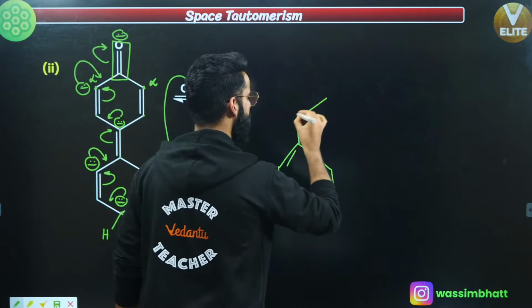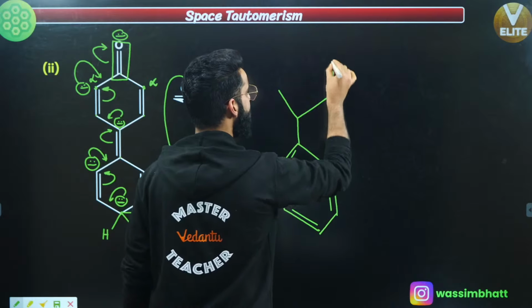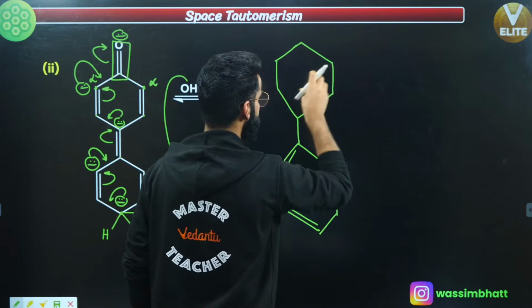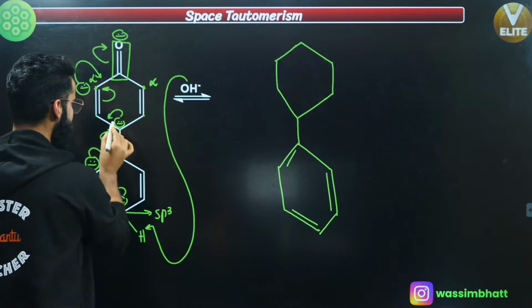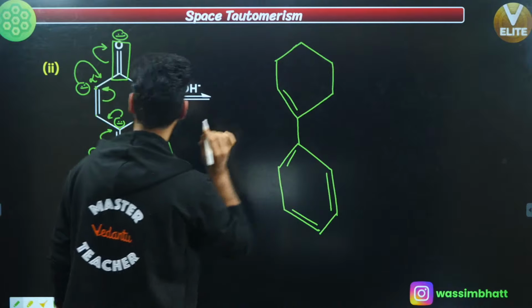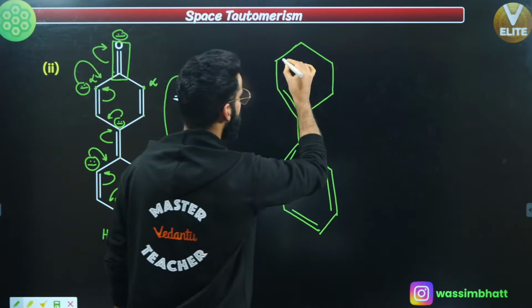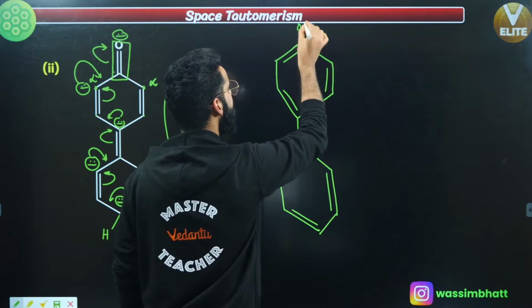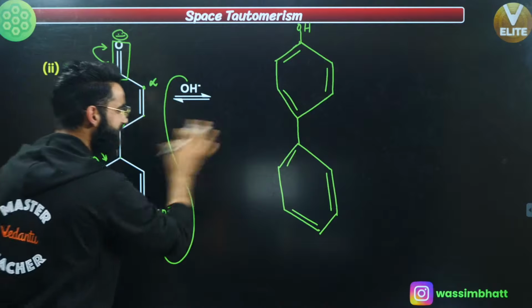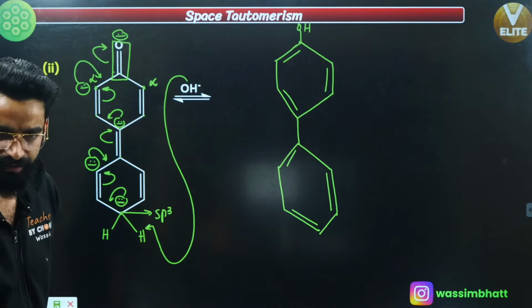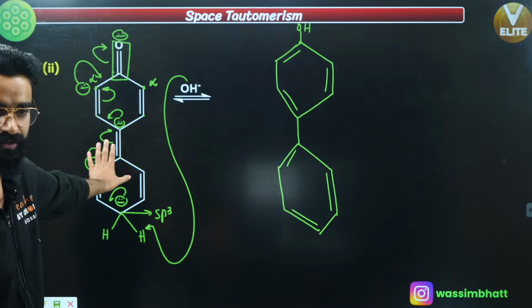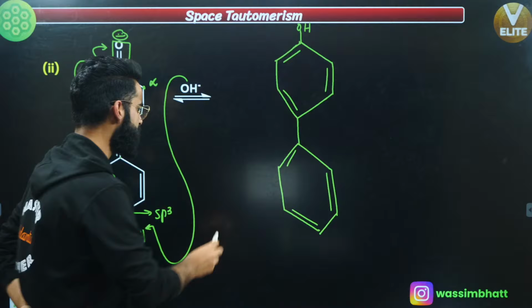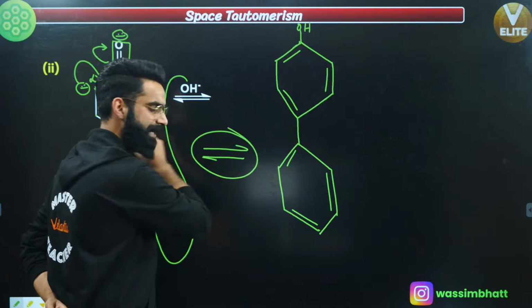Okay, and at the top you have got one more benzene kind of a ring, right? It's going to be like this, right? And on what positions will there be double bonds in this ring? See, double bond will be right here. This is one double bond. Over here it's going to be one more double bond, right? And over here already there was one double bond, and it's going to be single bond OH. Okay, so these two are basically the tautomers of each other, right? One was your keto form, and this is now your enol form, right? These are tautomers of each other, so they are going to remain in equilibrium with each other, correct?